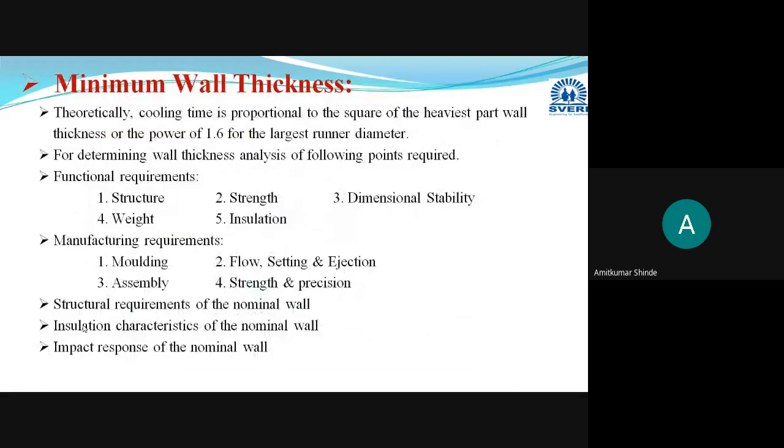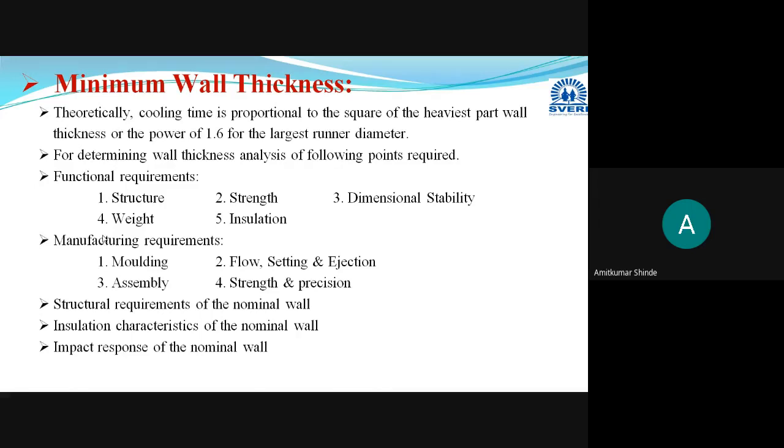First we will consider determining the wall thickness. Please refer to point number two: for determining the wall thickness, analysis of the following points is required. First, you have to do the functional analysis. You have to study the functional requirements of the manufactured plastic part, and according to that you will be able to determine its wall thickness.